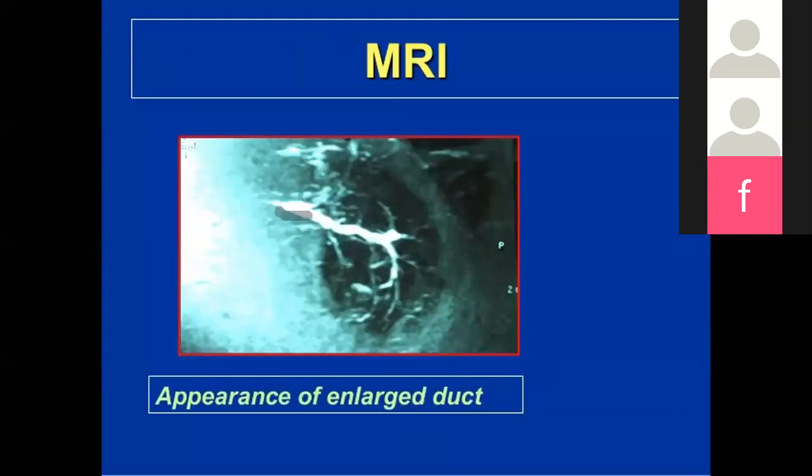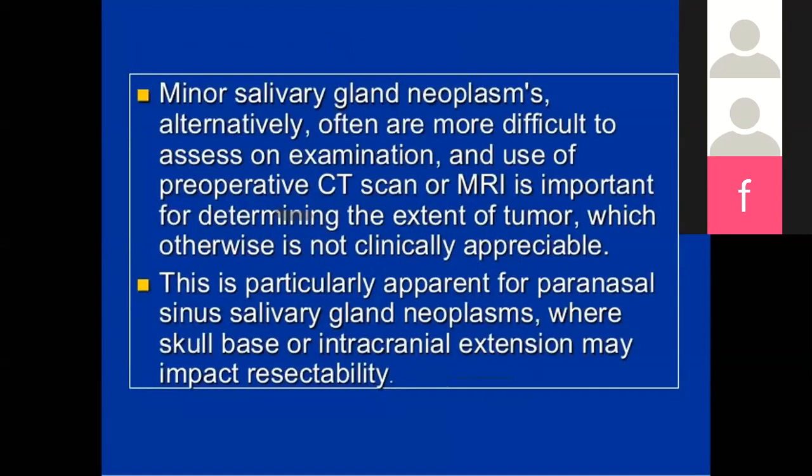Now this is the MRI which shows the parotid duct. If there is an abnormality in the parotid duct, it can show shadowing of that duct. Minor salivary gland neoplasms, alternatively, are often more difficult to assess on examination, so you can use preoperative CT scan or MRI for determining the extent of tumor, which otherwise is not clinically appreciable. Now, this is particularly apparent for paranasal sinus salivary gland neoplasms, where skull base or intracranial extension may impact resectability.